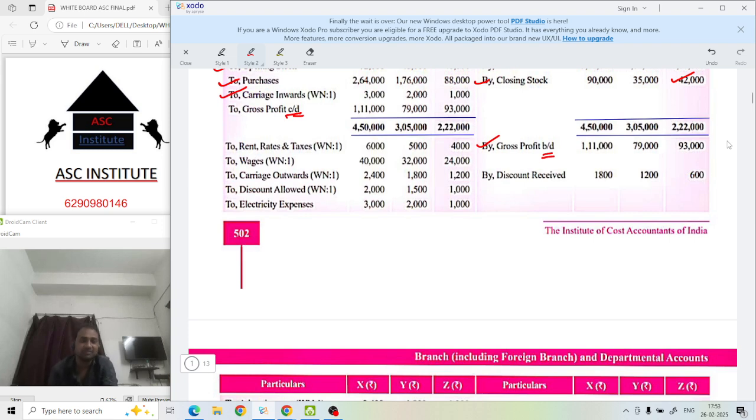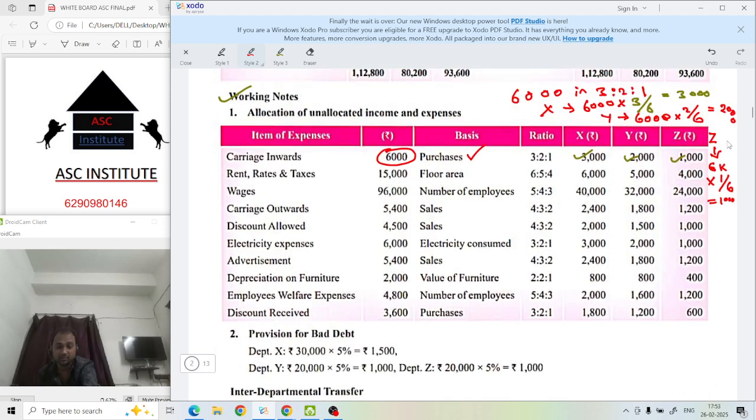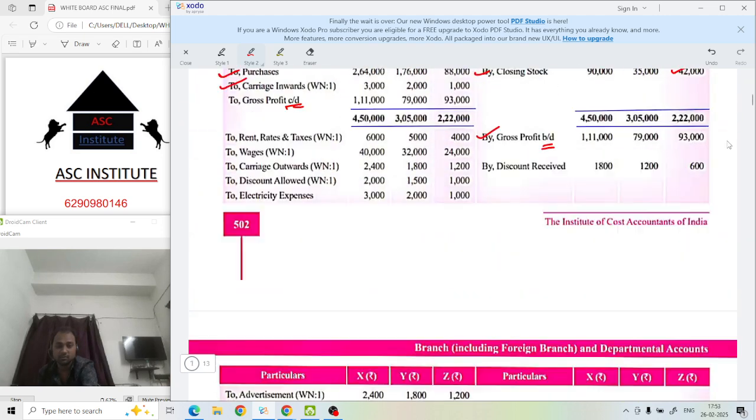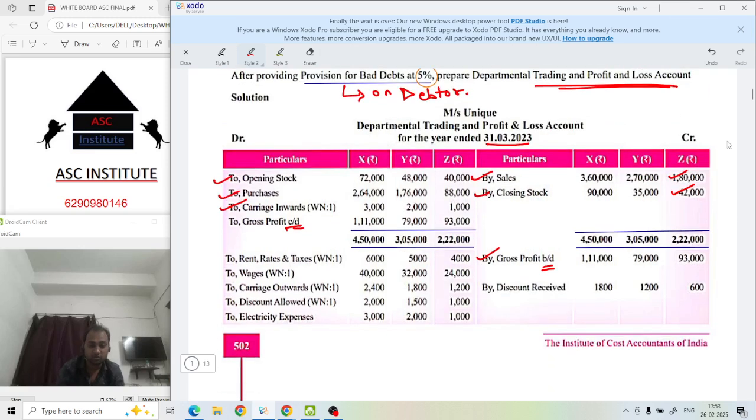Rent, rates and taxes and all, that was what? Your direct, your indirect expense. We have solved this over here also. Once a direct and once indirect. This one, if indirect then PL, if direct then credit.